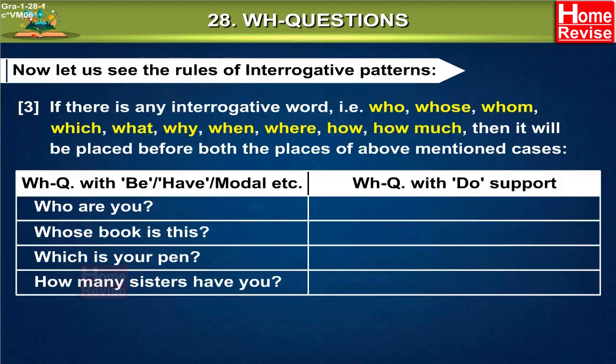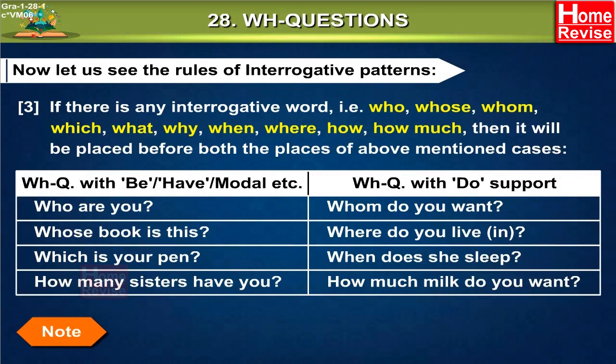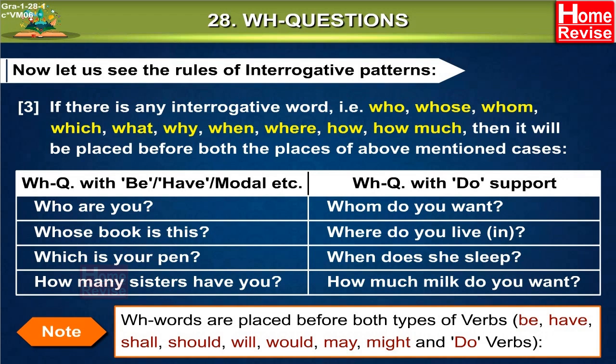WH questions with do support. Whom do you want? Where do you live in? When does she sleep? How much milk do you want? Note, WH words are placed before both types of verbs, be, have, shall, should, will, would, may, might, and do verbs.